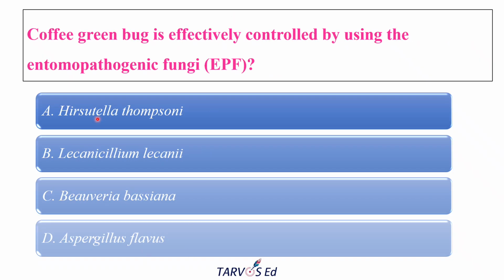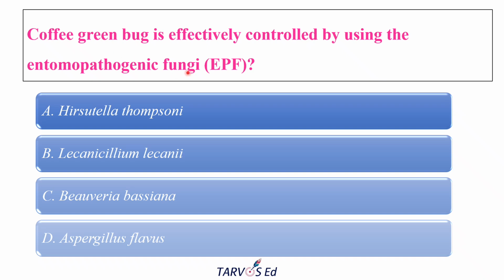And the next question is coffee green bug, which is a pest, right? So coffee green bug is effectively controlled by using EPF. EPF means entomopathogenic fungi. So by using some biocontrol agents, some pests are getting controlled. That is what is given here. Entomopathogenic fungi is a biocontrol agent, generally a fungal group which helps to kill insects or other arthropods. So entomo means insect, pathogen means disease-causing fungi.